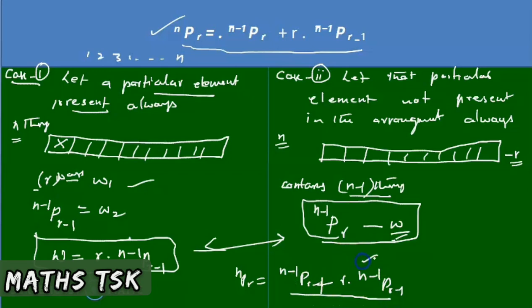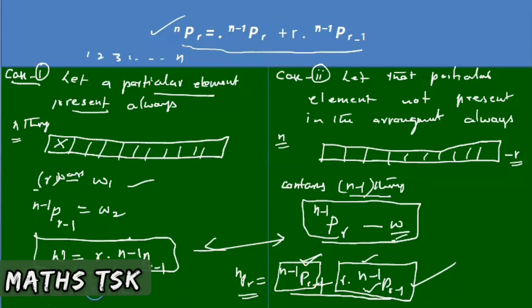This arrangement contains the particular thing always, that arrangement does not contain it. Adding these two gives all the arrangements. So nPr is the arrangement of r things among n things, in which a particular thing may be there or may not be there. You can take this as a formula where a particular thing is always there, and you can take the other as a formula where a particular thing is not there in the arrangement.